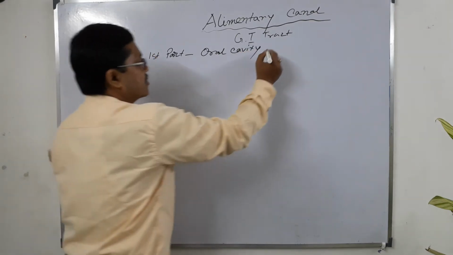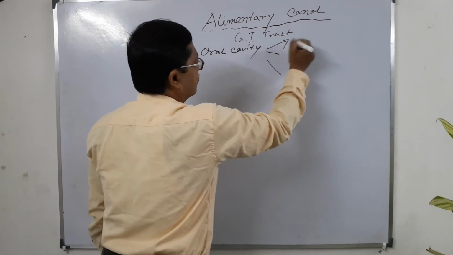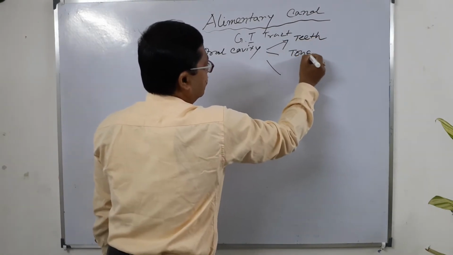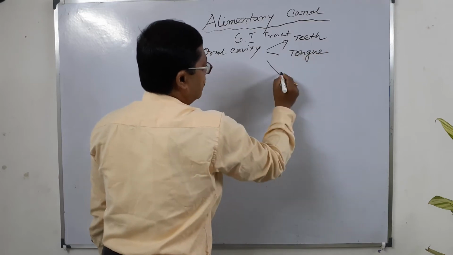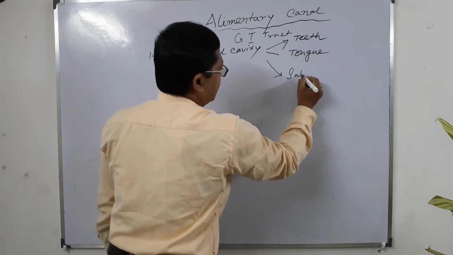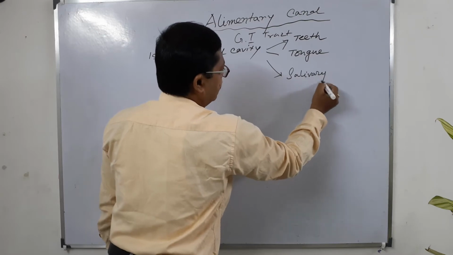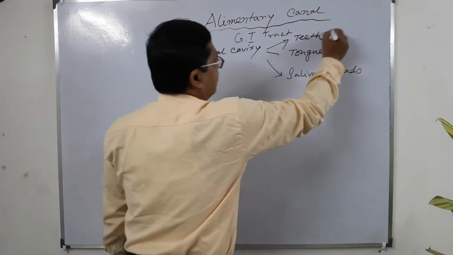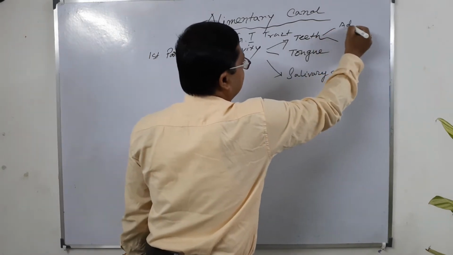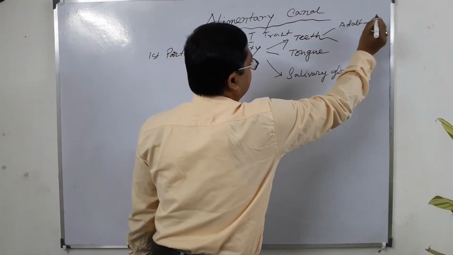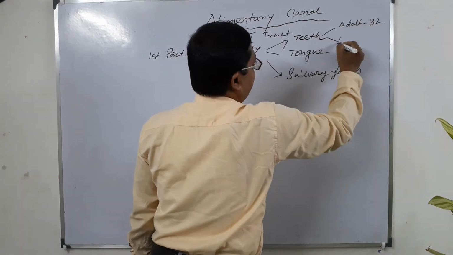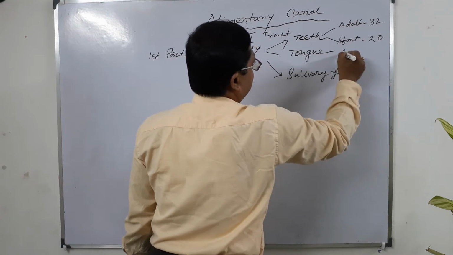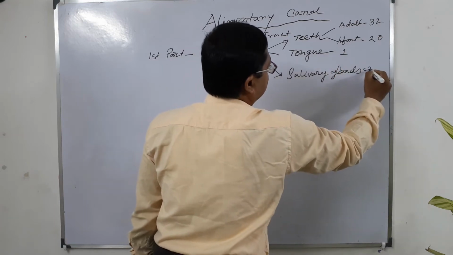The oral cavity consists of three elements: teeth, tongue and salivary glands. Teeth: adult 32, infant 20. Tongue: one, and salivary glands: three pairs.